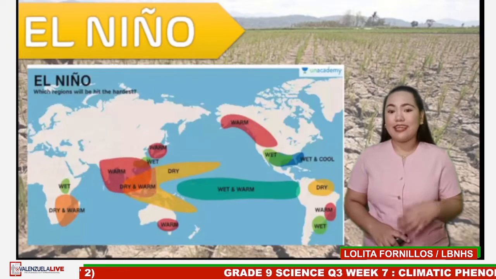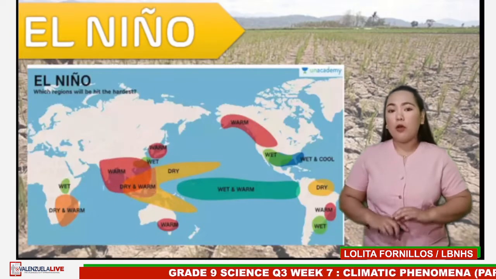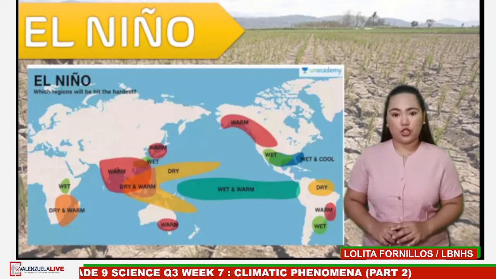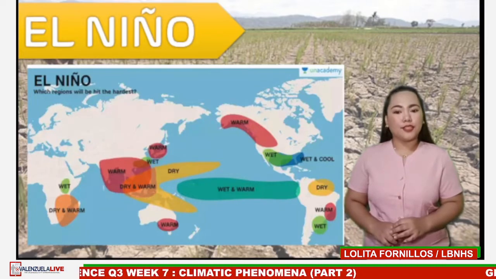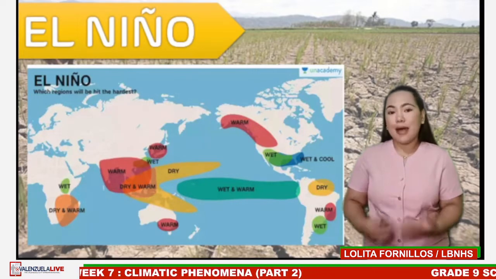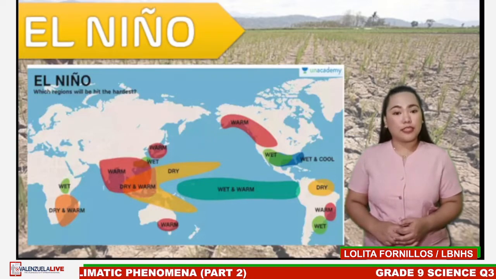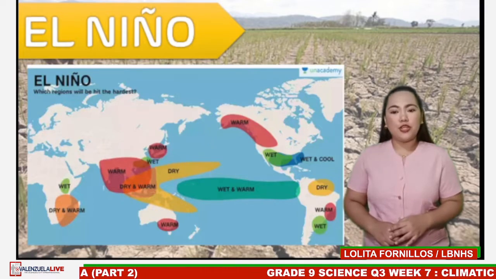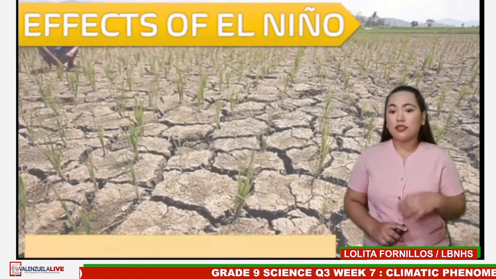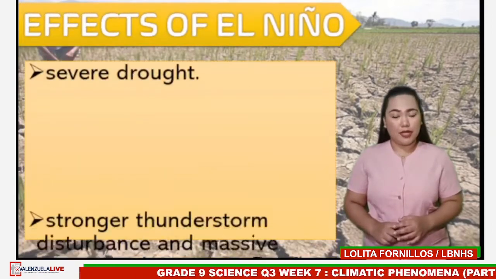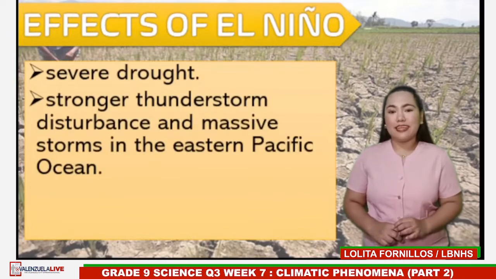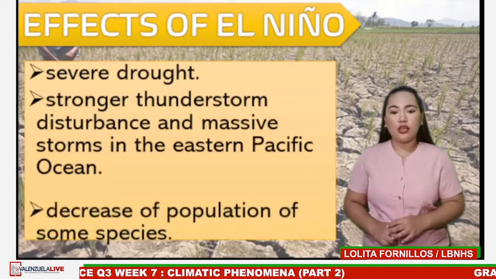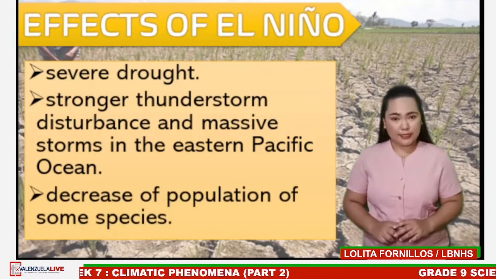The opposite happens in the Eastern Pacific Ocean, where there is a much higher rate of evaporation, causing stronger thunderstorm disturbance and massive storms in some parts of South America. The effects of El Niño are severe drought, stronger thunderstorm disturbance, and massive storms in the Eastern Pacific Ocean, and the decrease of population of some species.